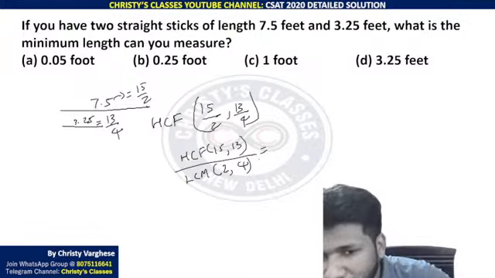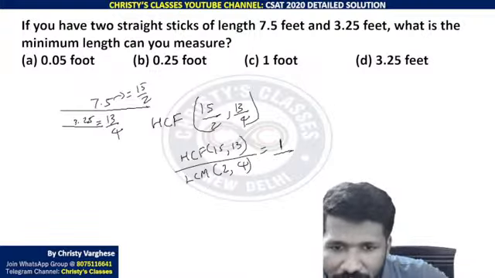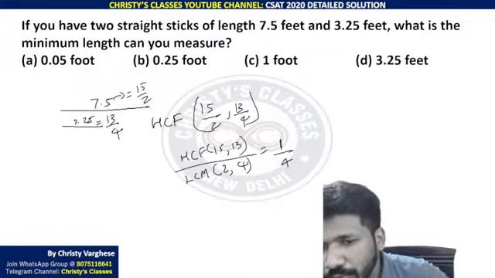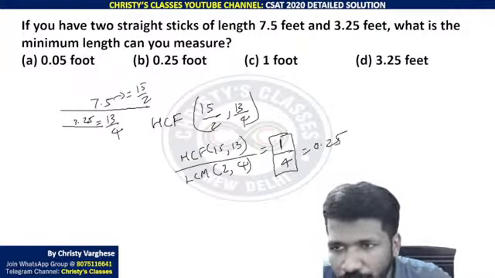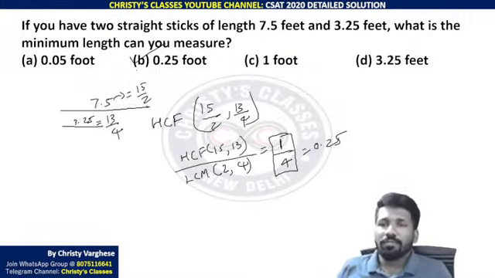The HCF of 15 and 13 will be 1 because they are relatively prime numbers. The LCM of 2 and 4 is 4. So 1 by 4 will be the HCF, and 1 by 4 means 0.25. That 0.25 feet will be the length that you can measure with this.